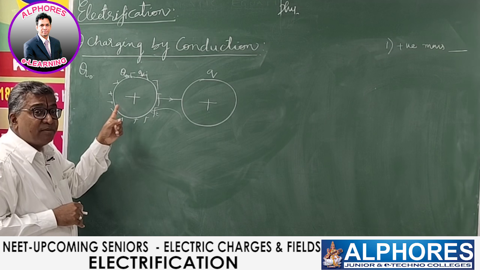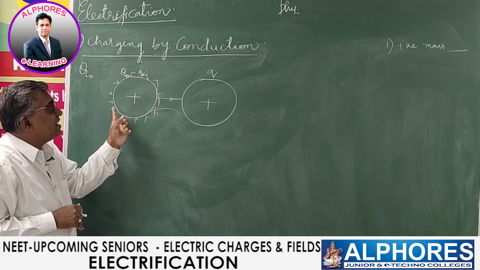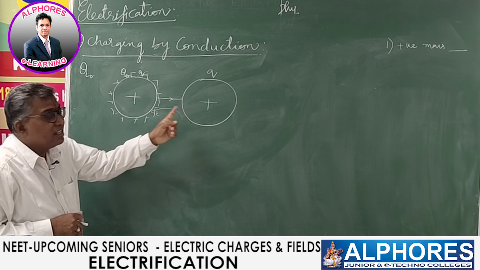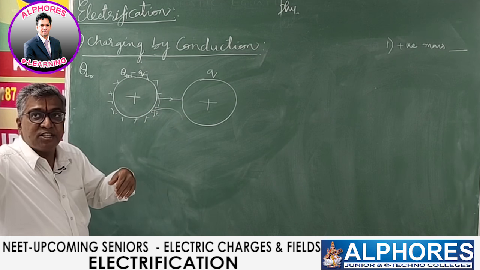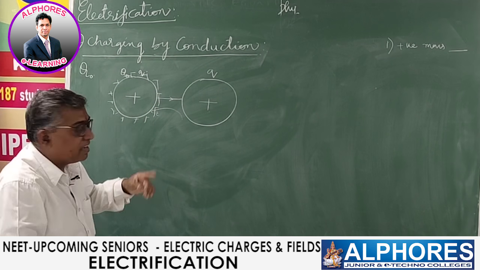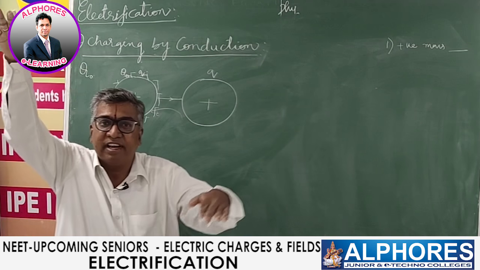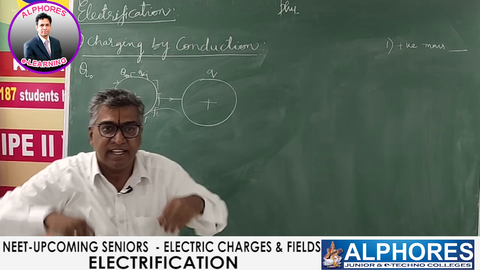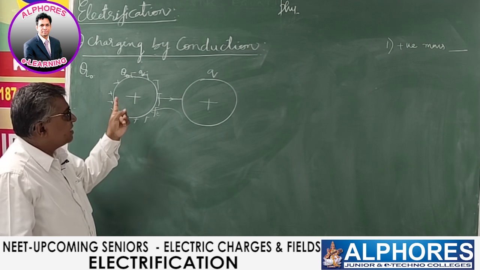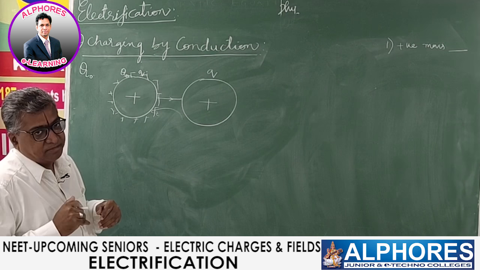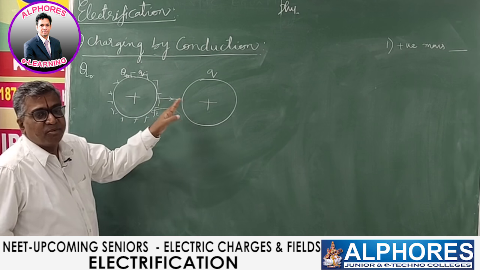This behaves like a tank with water. It is a container with charge. And this is a tank without water, a container with no charge. I am connecting them. Then as water flows from higher level to lower level, charge flows from high potential to low potential. Water flows until their levels are equal. Here charge flows from high potential to low potential until their potentials are equal.